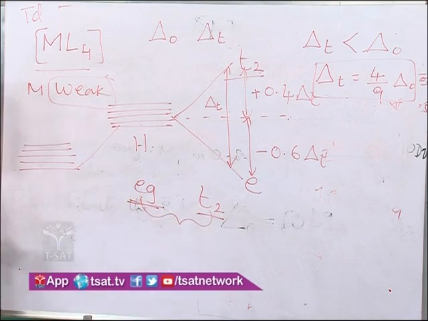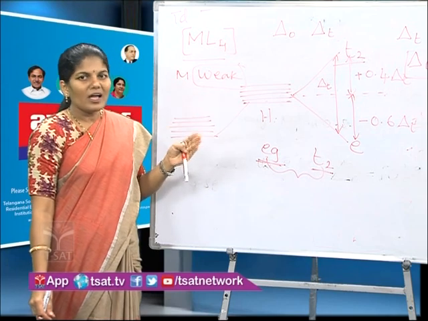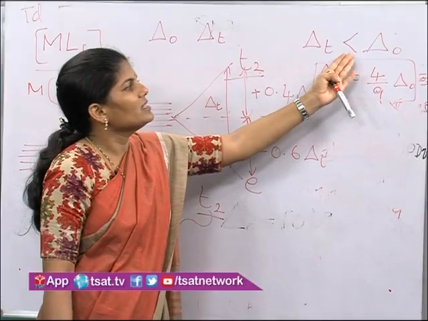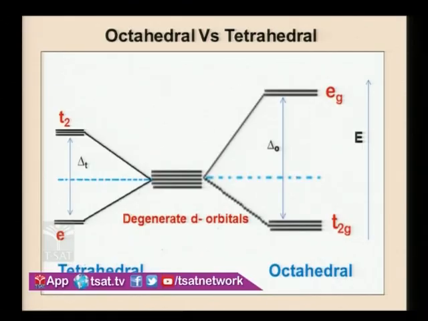That is the energy difference between E and T2, delta T, and delta O. This is a relation: delta T is less than delta O. We can see it in the diagram. Here tetrahedral has delta T, which is very small between E and T2, and octahedral has the larger delta O between T2G and EG, because of two reasons. Delta T is always less than delta O.